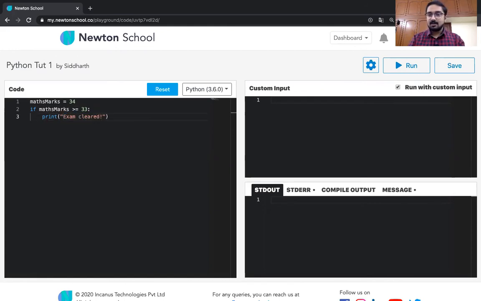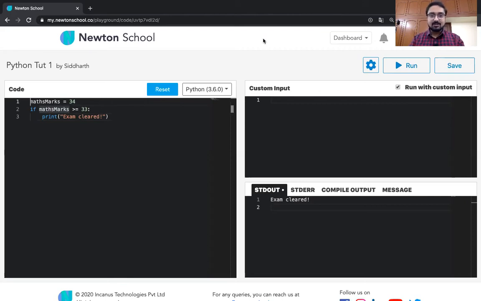Now we have obtained 34 marks. What a bad student you are, just obtained 34. But still you have passed. So the printout that has gone out is that you have passed. Now this is a little more complex than the initial print hello world program that we wrote. Let's just understand it.